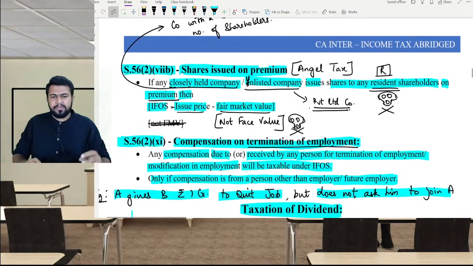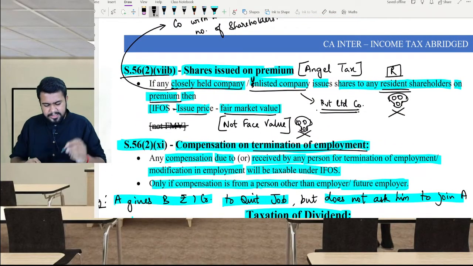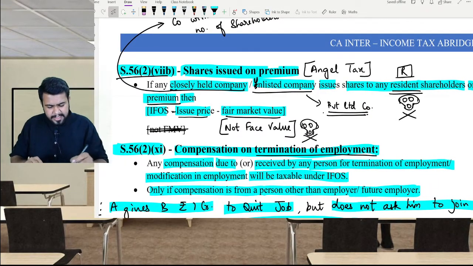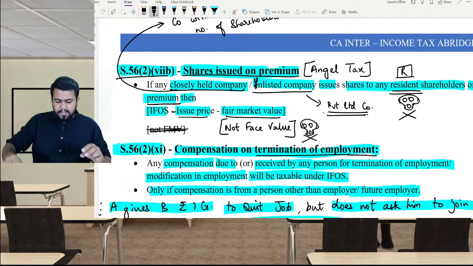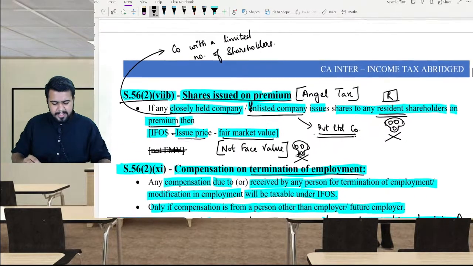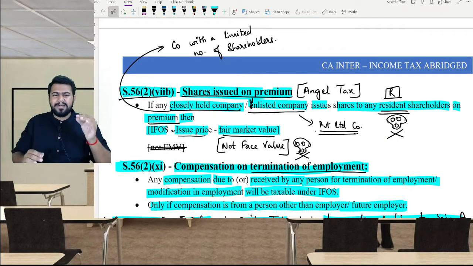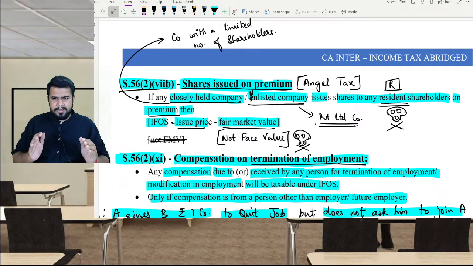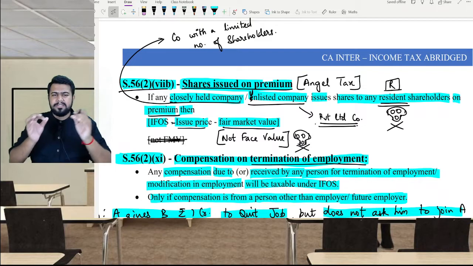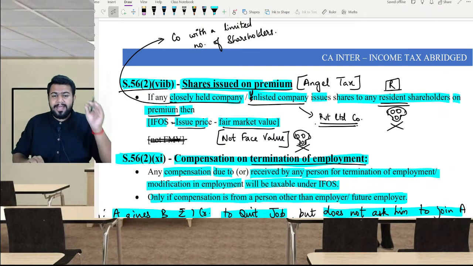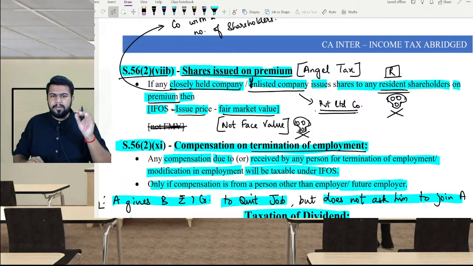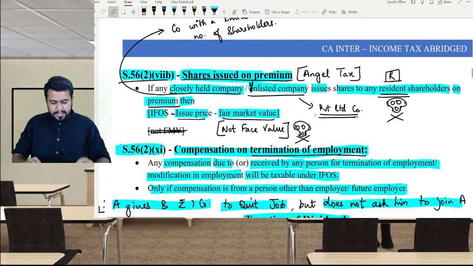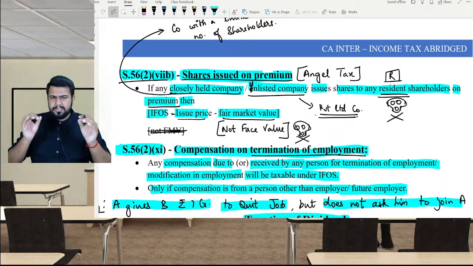Now let's come to the next section, section 56(2)(viib), which is popularly called the angel tax. What is this angel tax? It applies when shares are issued at a premium. If any closely held company, meaning a company with a limited number of shareholders, or an unlisted company, issues shares to a resident shareholder at a premium, meaning an amount more than the face value, then income from other sources will arise.